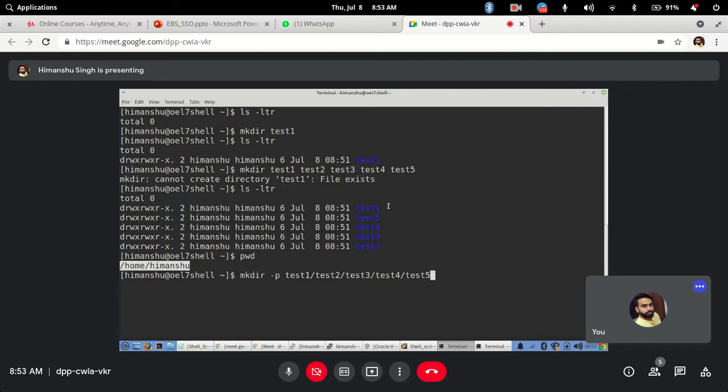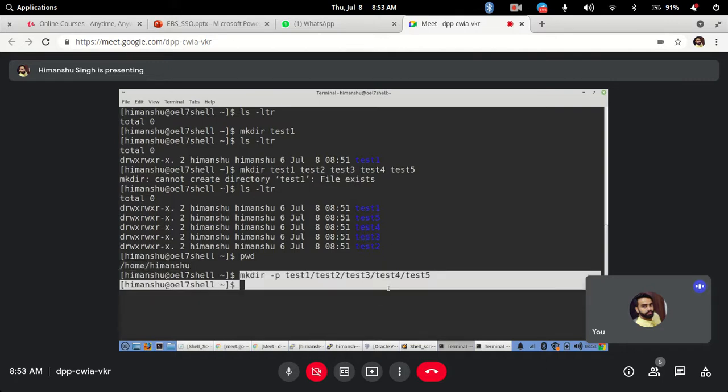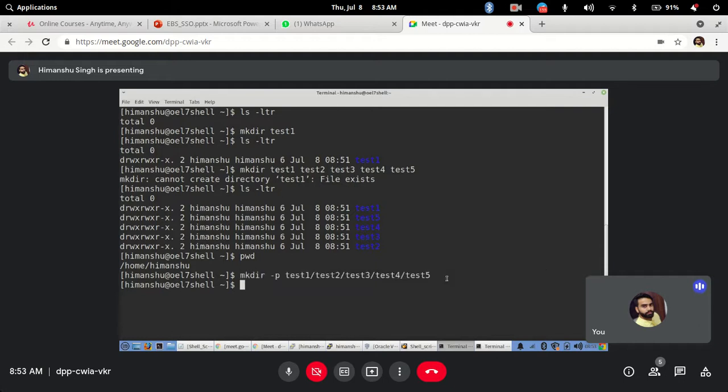Now it will create a parent-child relationship directory with subdirectories. So test1 will have a subdirectory test2, test2 will have a subdirectory test3, test3 will have a subdirectory test4, and test4 has a subdirectory test5. Clear? Now if I hit enter, it will be done. If the command is not giving you any output, that means it was successful. In Linux, if the command ran successfully, it will not show you any output.